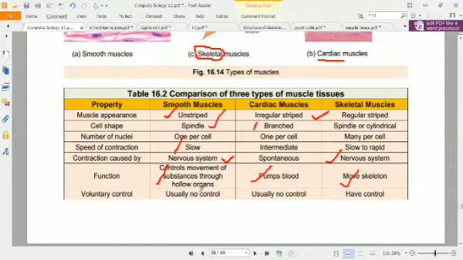Voluntary control: usually there is no control of smooth muscles because they are involuntary, and usually no control over cardiac muscles either, but skeletal muscles are under our control.